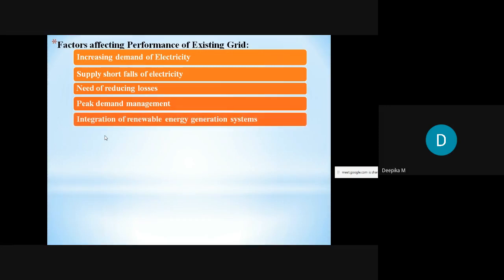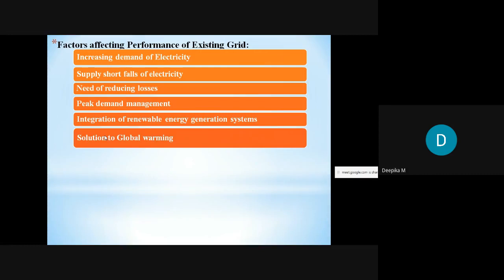And integration of renewable energy generation systems. As the demand is increasing, we have to generate more and more power. More and more power can be generated if we integrate more and more renewable energy resources. That means if we trap the electricity from renewable energy resources, then we can meet today's electrical demand. Therefore the integration of different power stations depending on renewable energy resources will lead to an improvement in the performance of the existing grid.